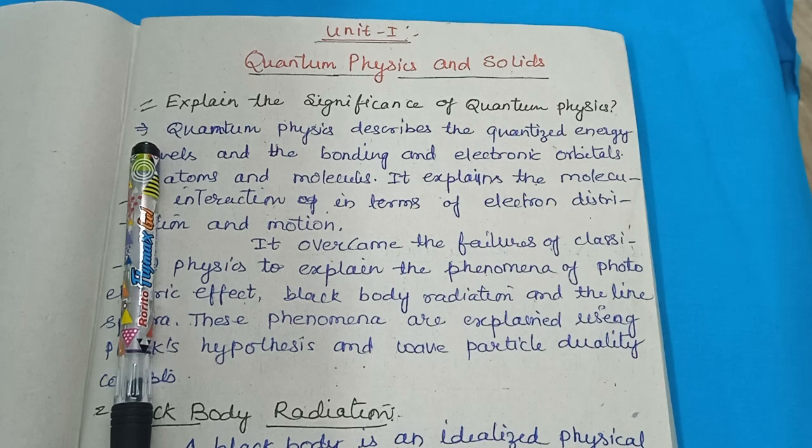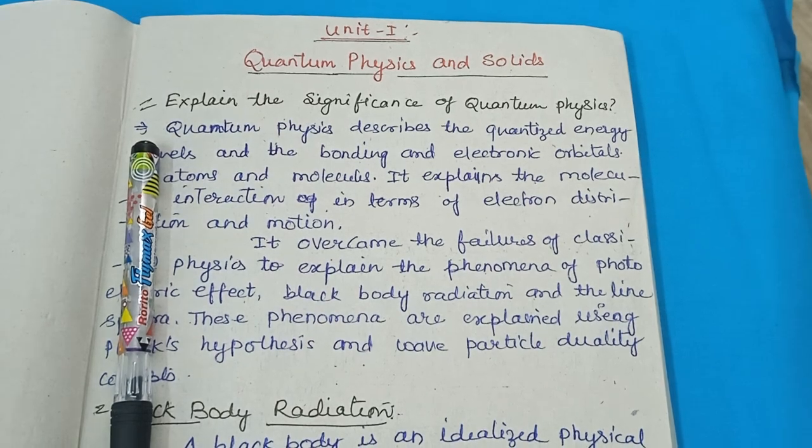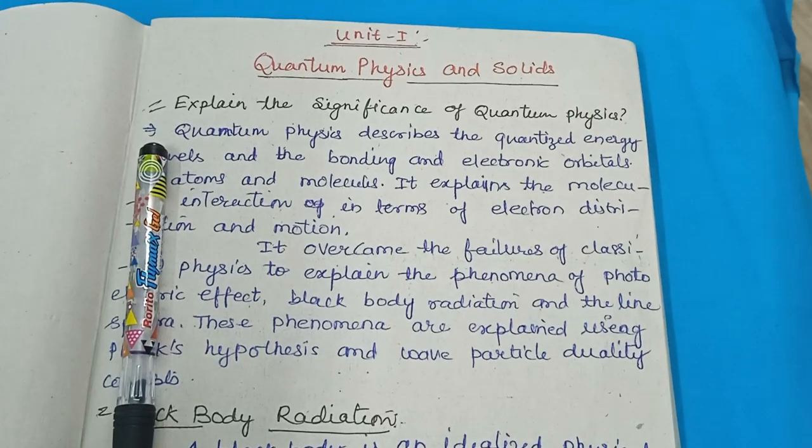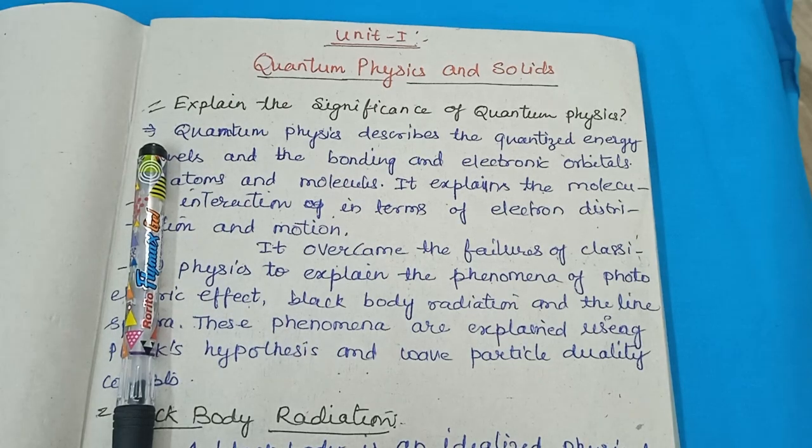But just think, if the size of the particle is very small, it is very difficult to know about that particle. That particle has energy and all things, but it is very difficult to test it. So in quantum physics, we are dealing with such small particles known as quanta.